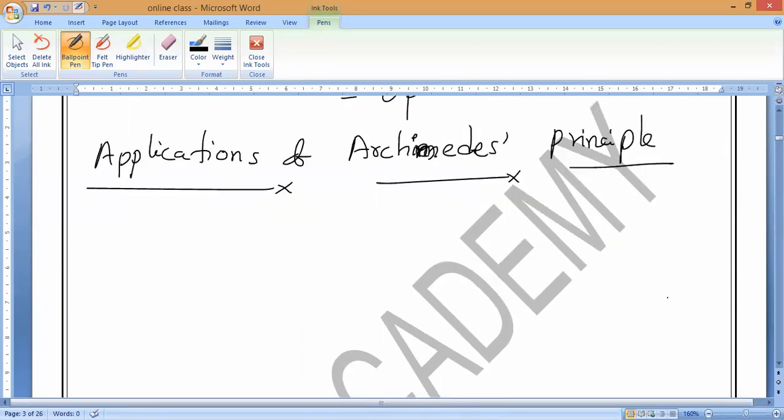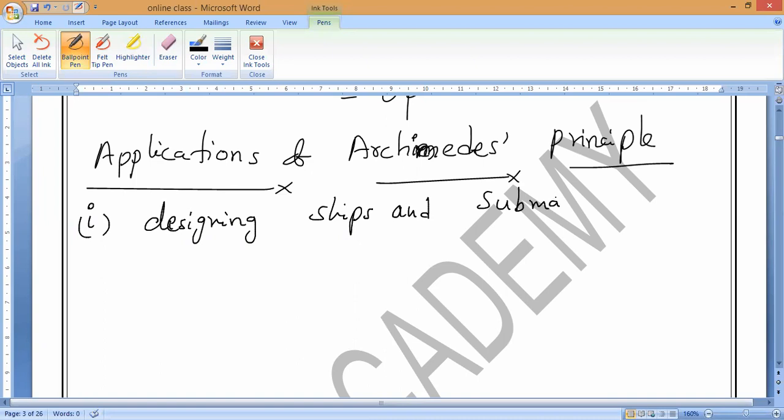Now, Archimedes principle has many importances and practical applications. The first application is designing ships and submarines. You are already familiar with submarines. Navies, Indian navies and all, will use them. Inside the water, the boat will live like a fish, like a frog. They live inside the water and can also survive on the surface of water.